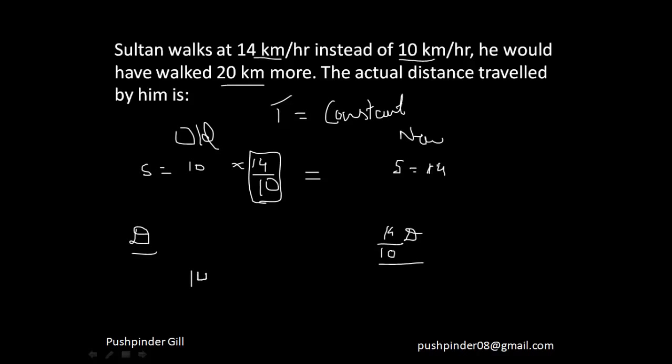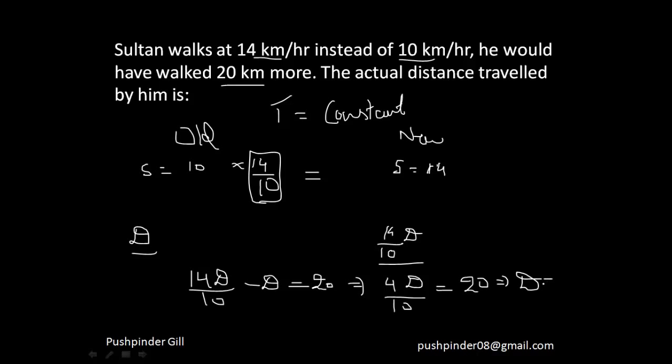So that means 14d by 10 minus d is equal to 20 kilometers. And from this I calculate 4d by 10 is equal to 20 kilometers, and from this I can say that earlier he was traveling 50 kilometers. Fine, it's 50 kilometers, I'm sorry.